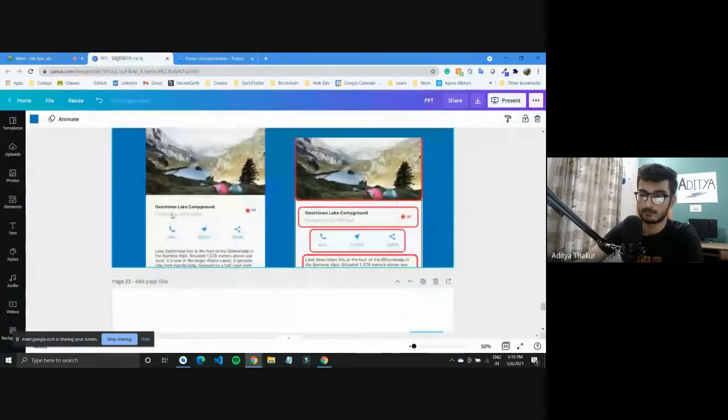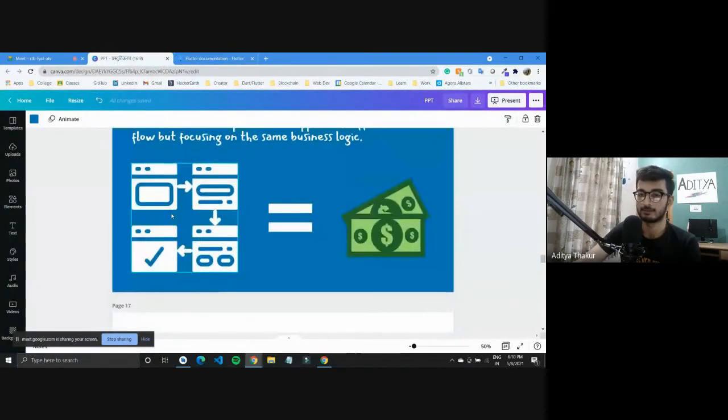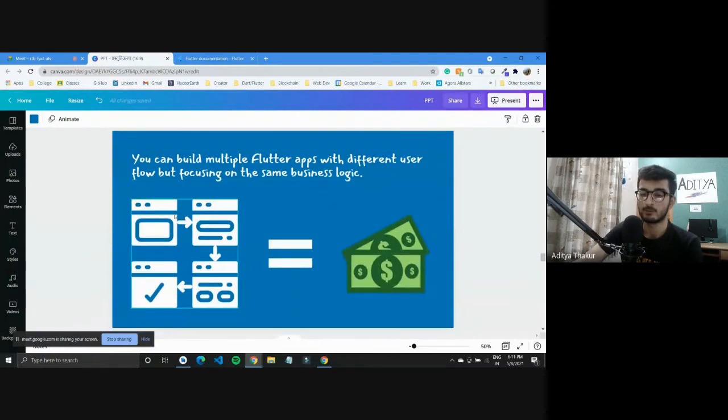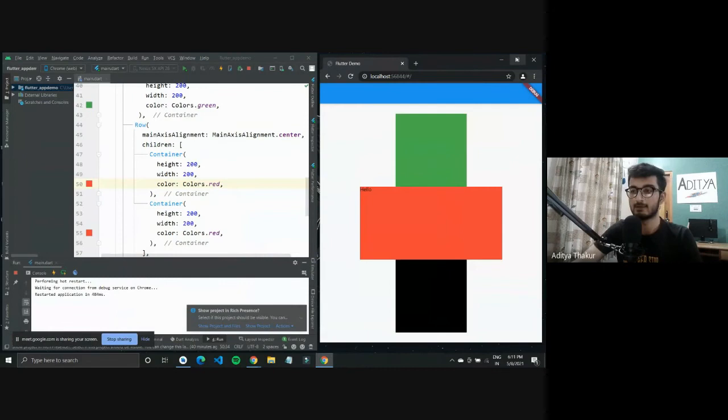And there was this slide about business logic that was left. What I meant was, since Flutter is compatible with 6 different devices, I'll also connect my mobile device and try to run the same application on that. It should take some time. So I'll just connect my device.